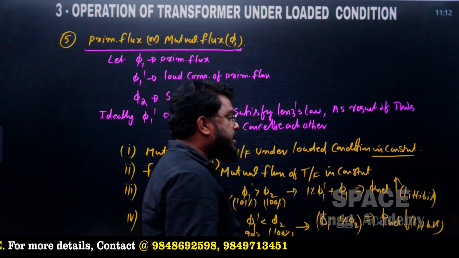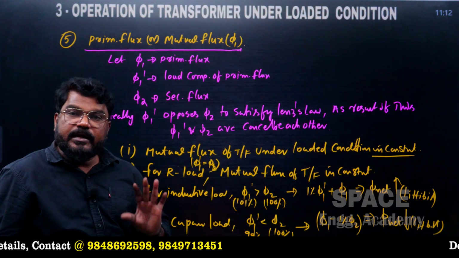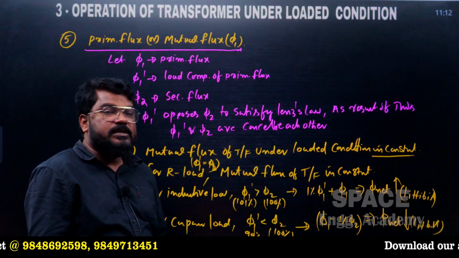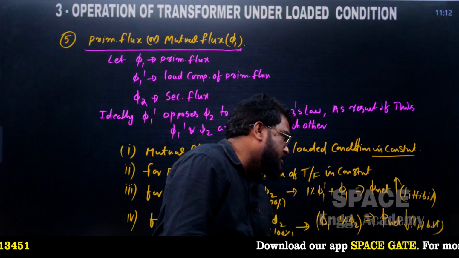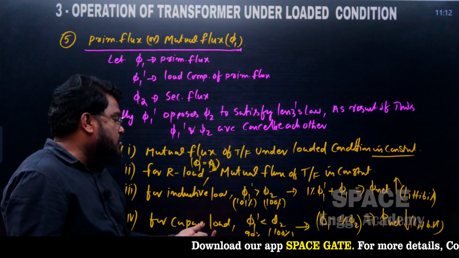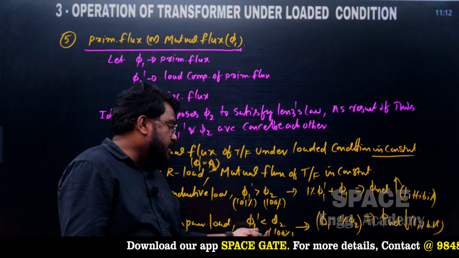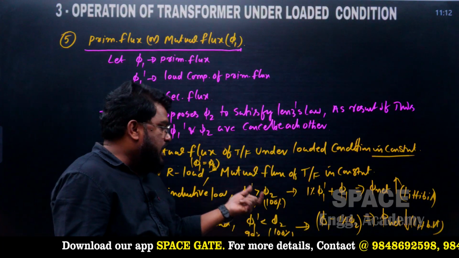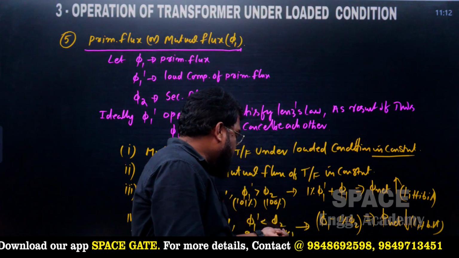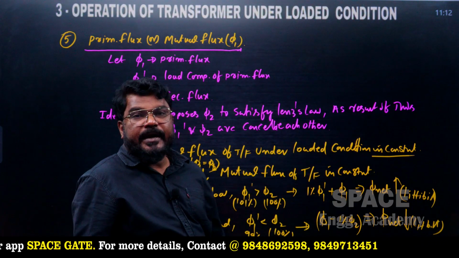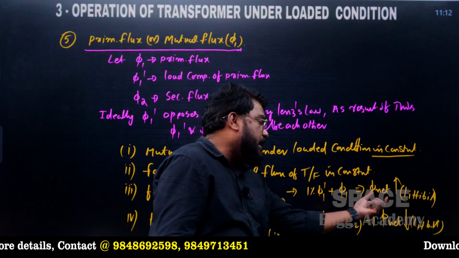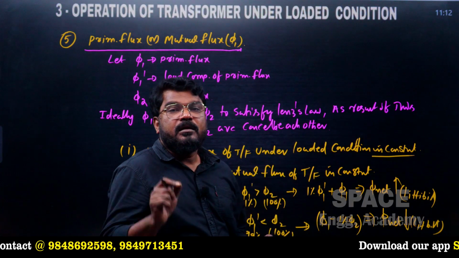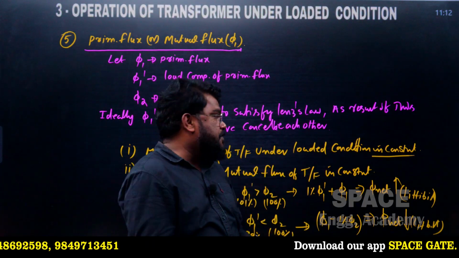సో క్వశ్చన్లో మనకు ఎలా ఇస్తాడంటే decrease or increase, little bit decrease, little bit increase అని ఇస్తాడు. సో very little bit the increases, little bit decreases. సో అదే capacitive loadకి వచ్చేవరకు π1 dash is a little bit less than π2. As a result of this, okay, this 1% of π2 opposes the existing primary flux. So due to which what will happen, the net flux little bit decreases. Okay, this type of the question.